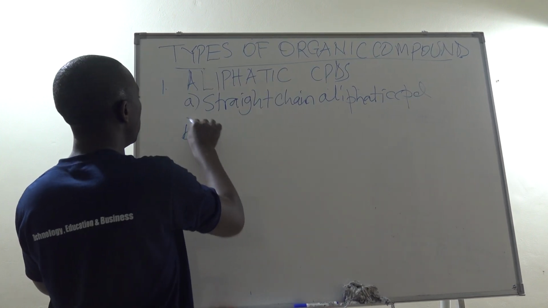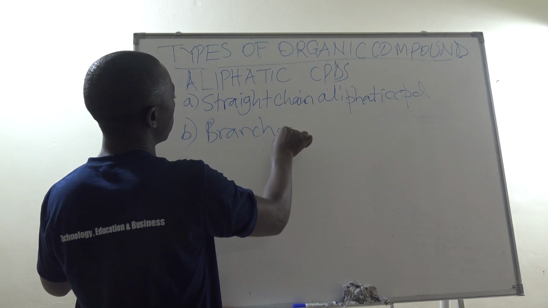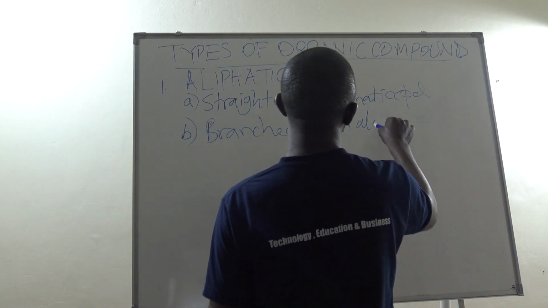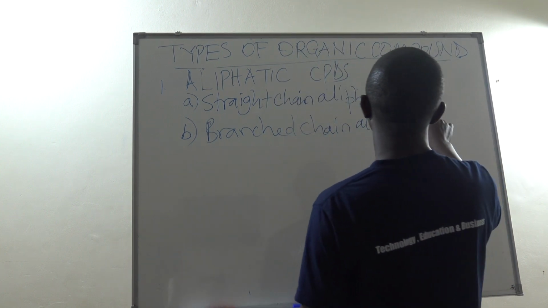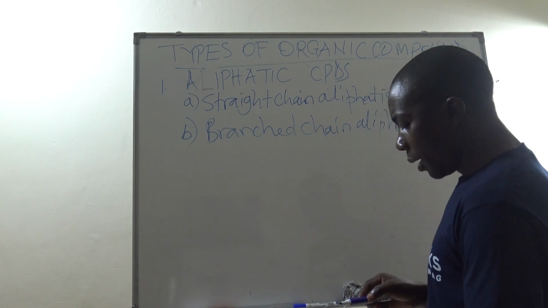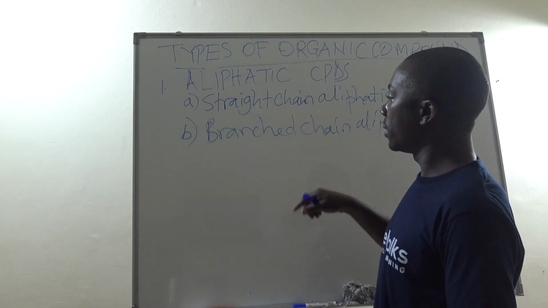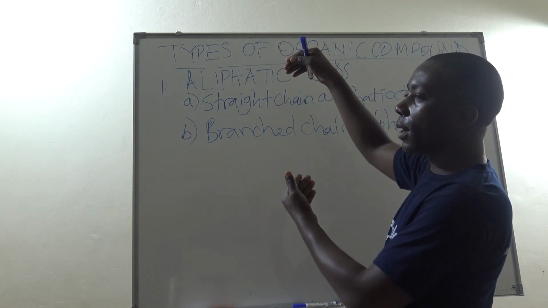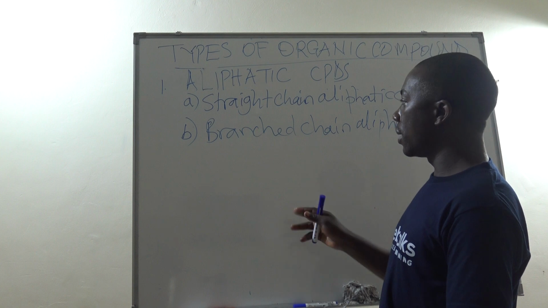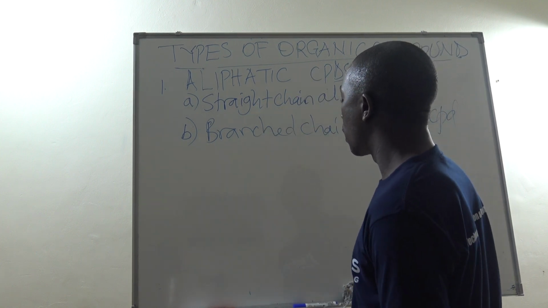Then in part B, we also have what we call branched chain aliphatic compounds. We also have them. Now, they are more like the straight, only that these possess a branch. It could be a diversion upwards or downwards. But for as long as there is a diversion, then that is an aliphatic branched chain compound.